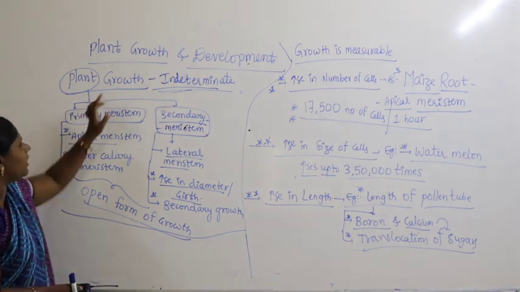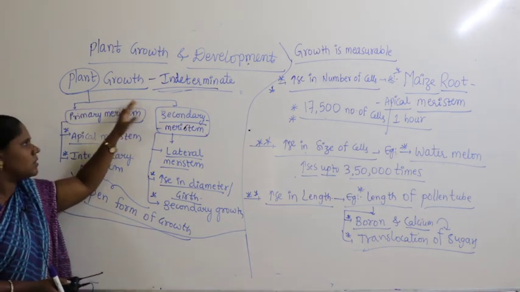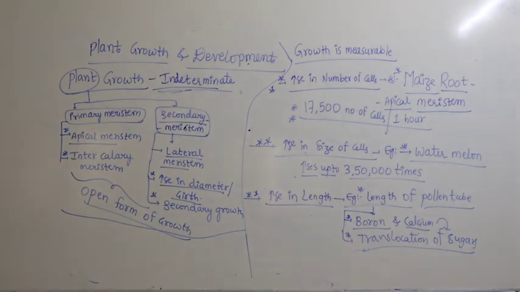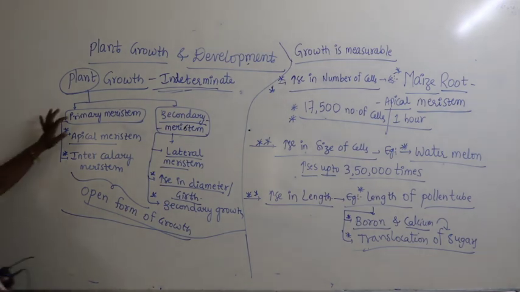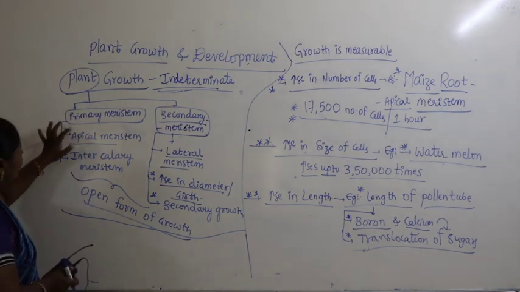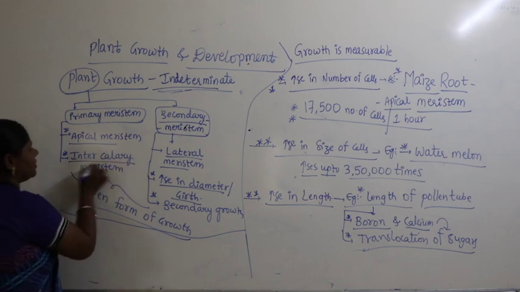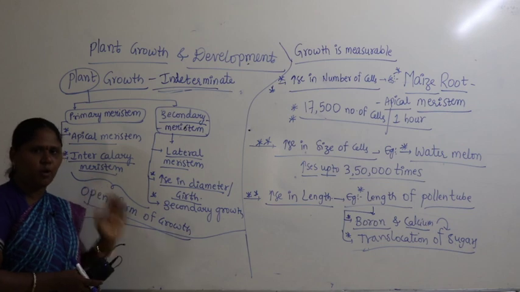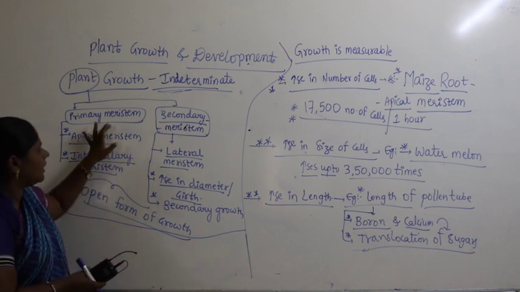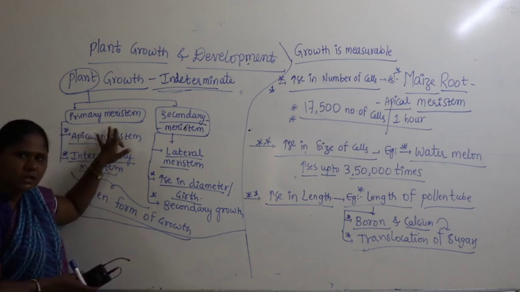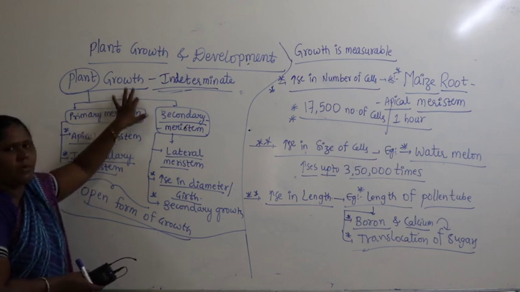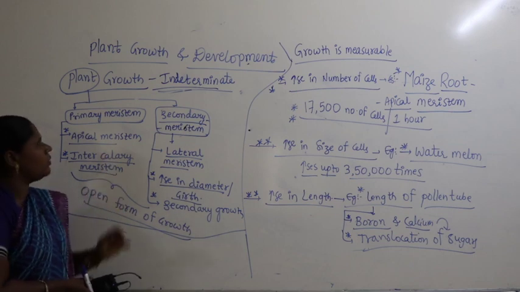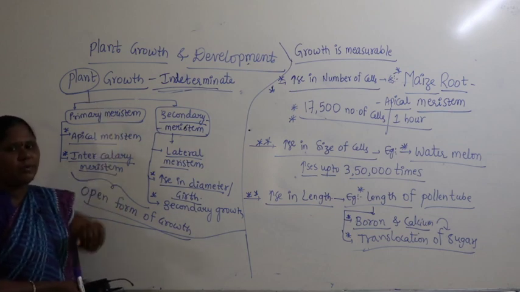Now when you talk about plant growth, where does the growth occur? In the primary meristem and also in the secondary meristem. In case of primary meristem, we find apical meristem and intercalary meristem. If you recollect what we discussed at the time of anatomy, we discussed meristematic cells and permanent cells. Did you remember?